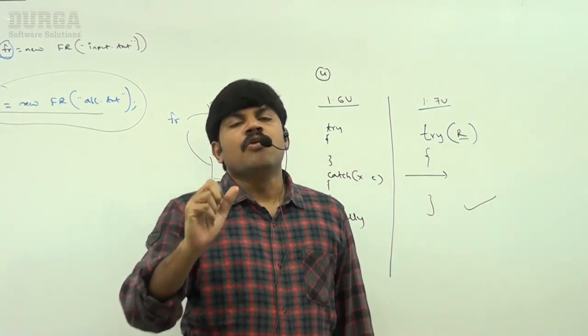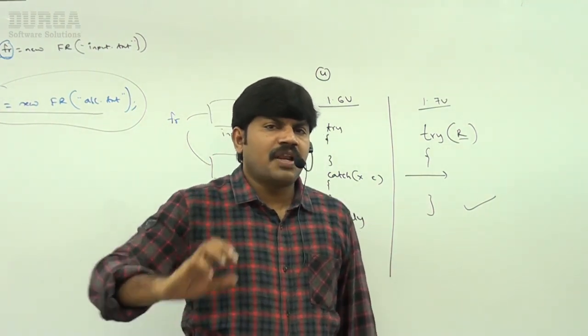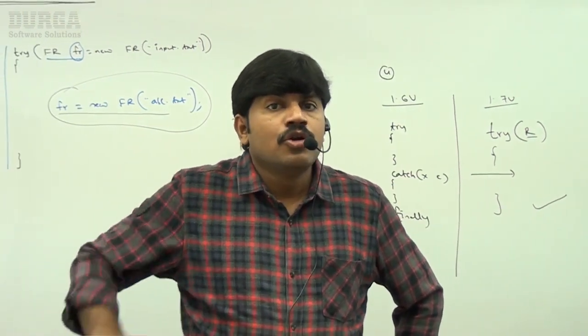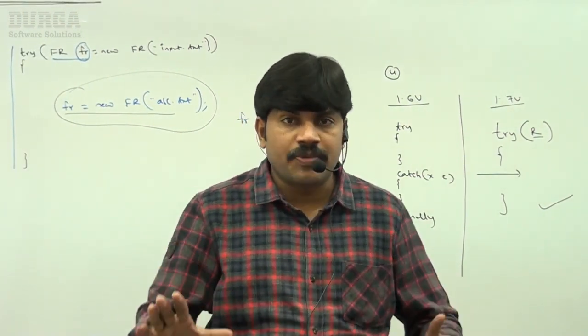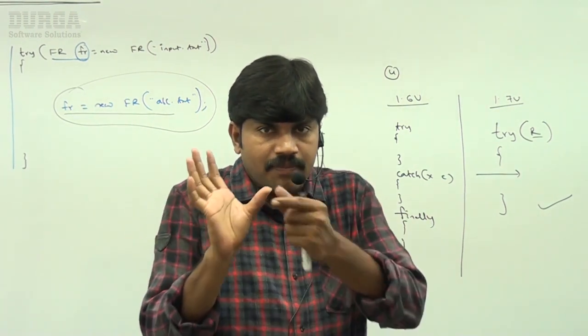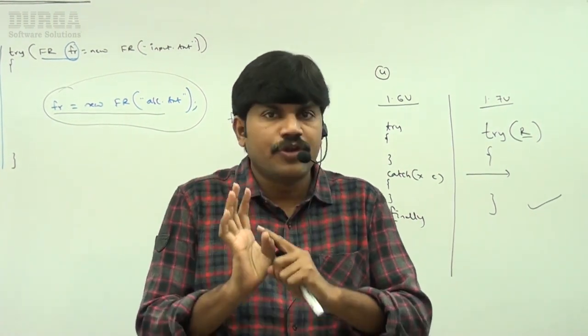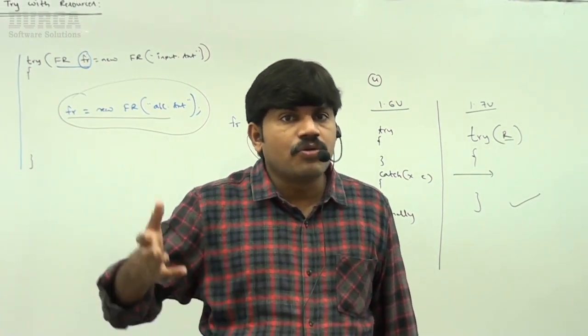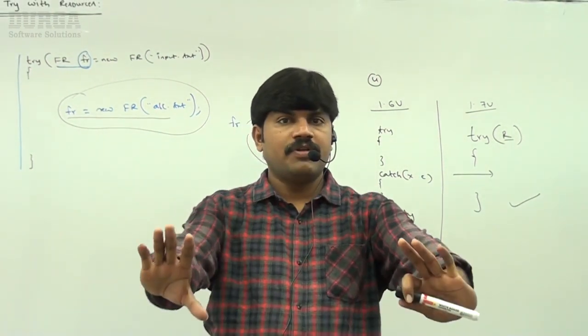Can you please tell what is the biggest advantage of try with resources? We are not required to close the resources explicitly. Resources will be closed automatically. Complexity of the programming will be reduced. Finally block, we are not required to write. Length of the code decreases and readability will be improved.